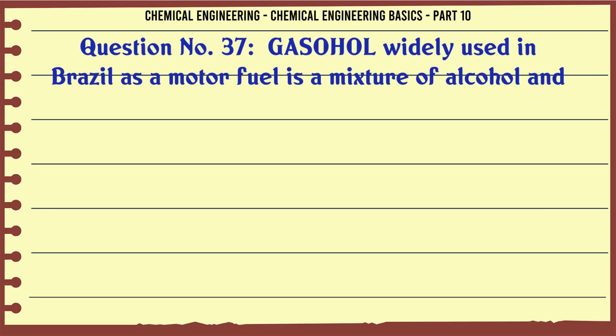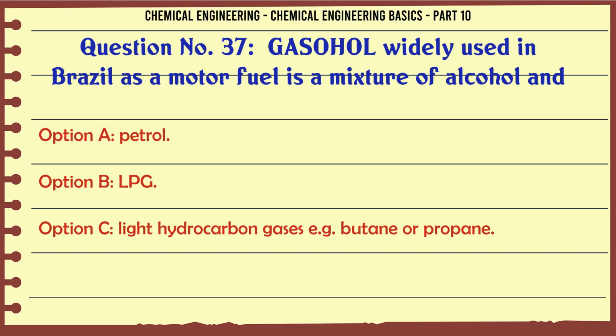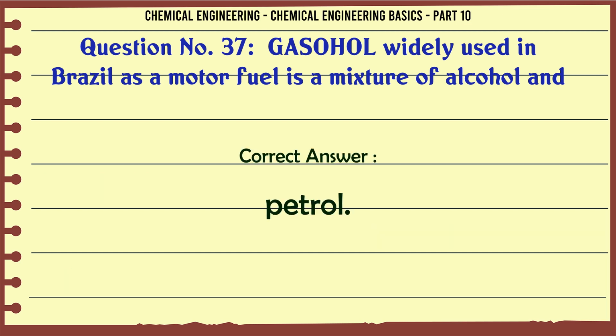Gasohol, widely used in Brazil as a motor fuel, is a mixture of alcohol and A. petrol. B. LPG. C. light hydrocarbon gases, e.g. butane or propane. D. none of these. The correct answer is petrol.